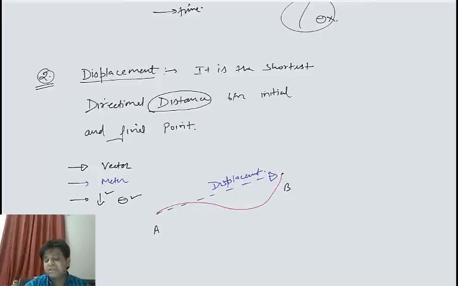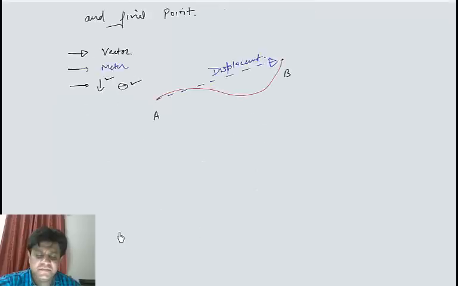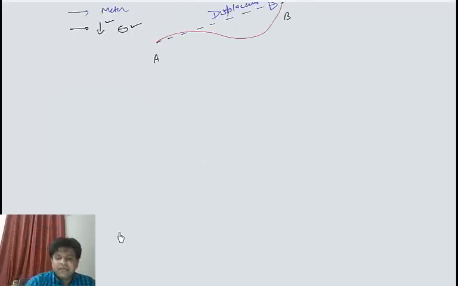This displacement can decrease, unlike distance which cannot decrease. It can be negative, unlike distance which can never be negative. So these are the basic differences between displacement and distance. Now let's take an example.